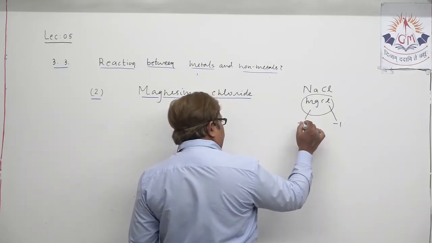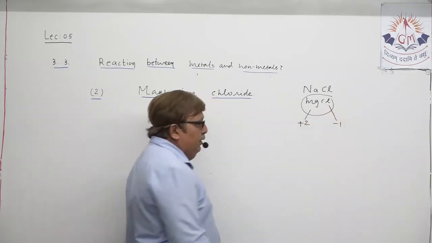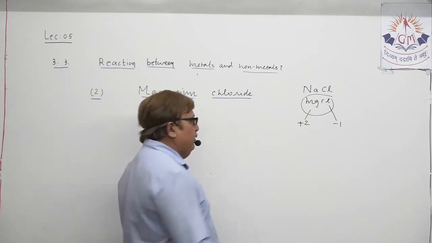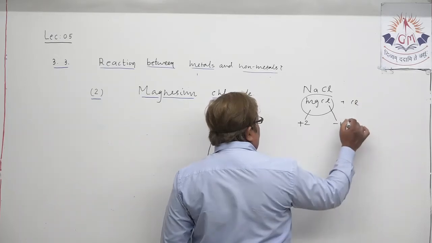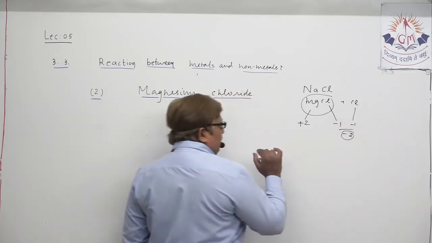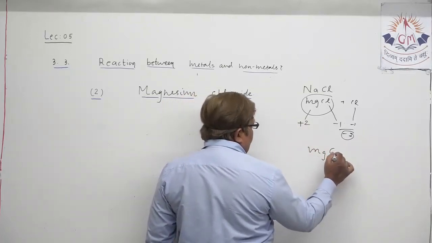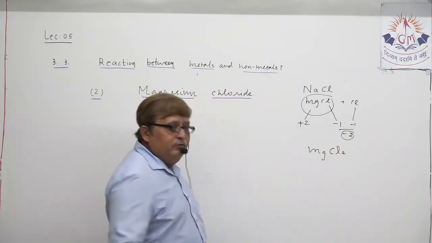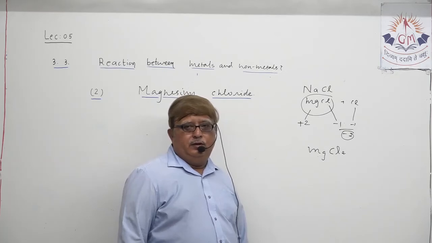Because magnesium valency is +2 and chlorine has valency only -1, if 2 chlorine atoms are there, then -1 turns out to be -2. So what could be the formula? Can you say? MgCl2. This way, my dear student, you are able to write the formula.